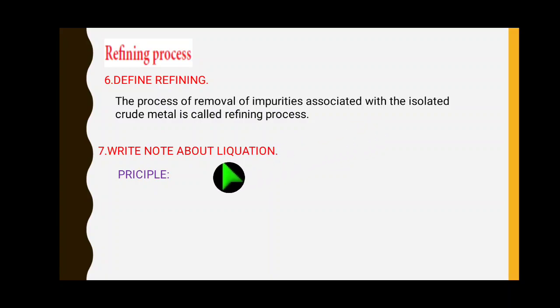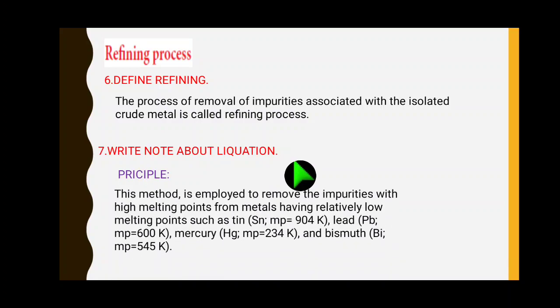Next, liquefaction. Write a note about liquefaction. First we should follow the principle for liquefaction. This method is employed to remove impurities with a high melting point from metals having relatively low melting point, such as tin, lead, mercury and bismuth. That is called liquefaction.